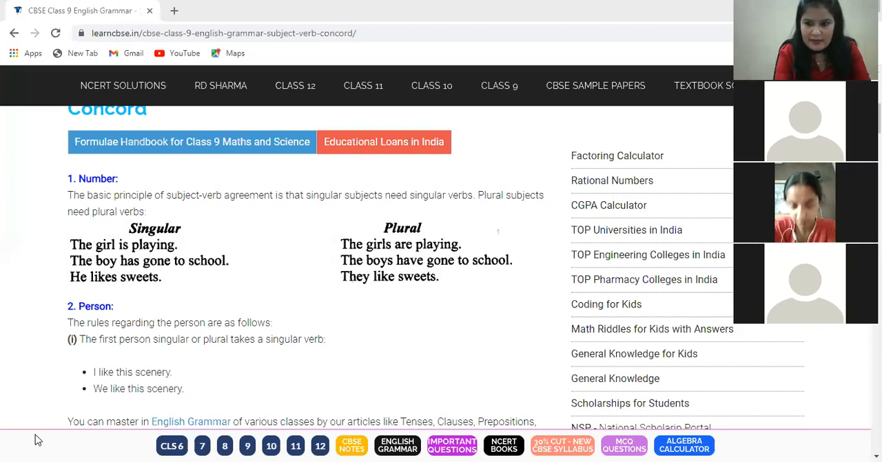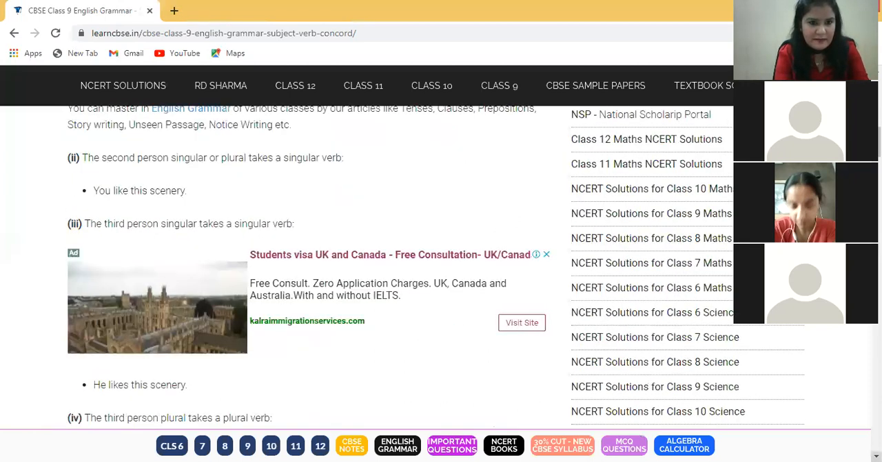So let's continue. Second rule is based on person. Now we are doing rules based on person. First person is done. Now let's talk about the second person. Who is the second person? You is the second person. You, Y-O-U. You like the scenery. Very easy again. The second person, singular or plural, also takes a singular verb.